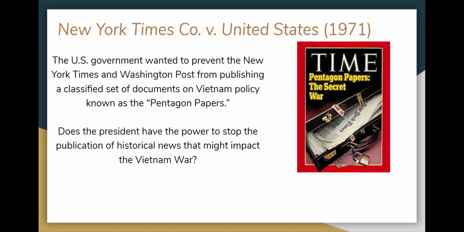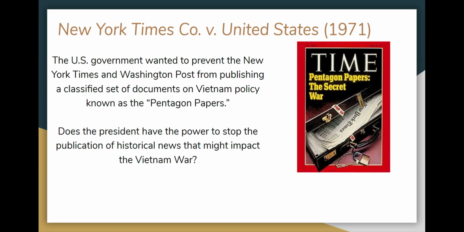What was actually in these papers was a description of all of the ways that Kennedy, Johnson, Nixon had deceived the public in some ways about the Vietnam War, how they had done secretive things, how they understood that we probably weren't going to win the Vietnam War, and yet continued to send troops anyway. So the president, Nixon, argued that this would create a national security problem if the public found out about these papers. So he's trying to stop the New York Times from publishing them.